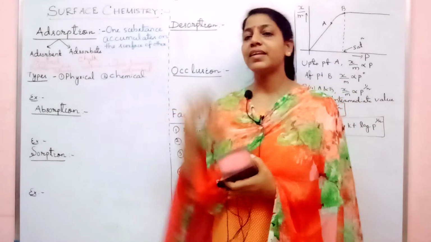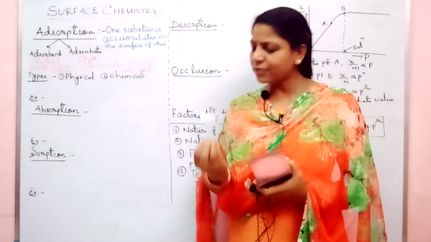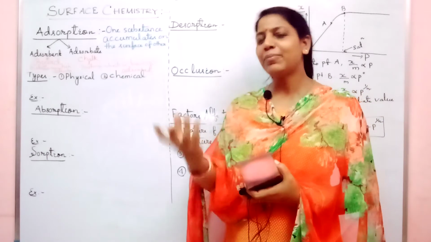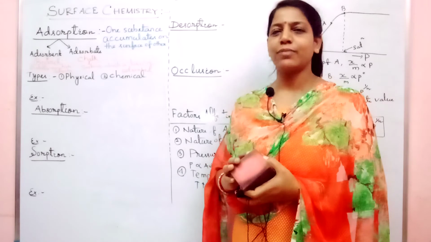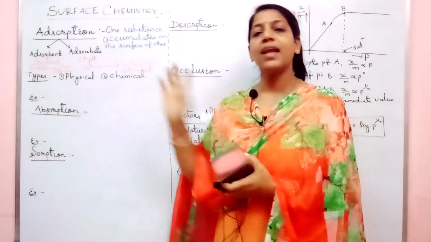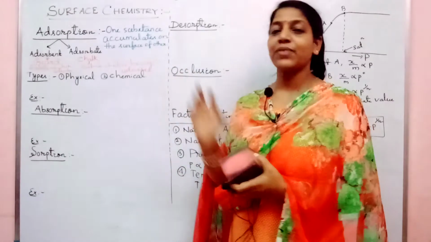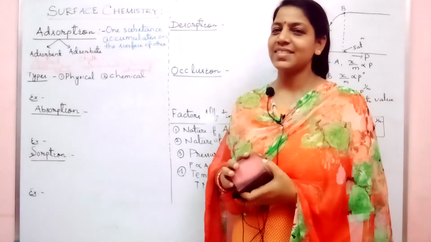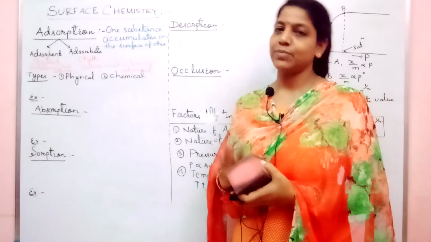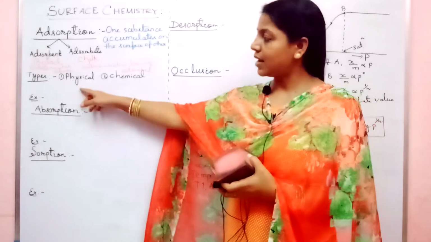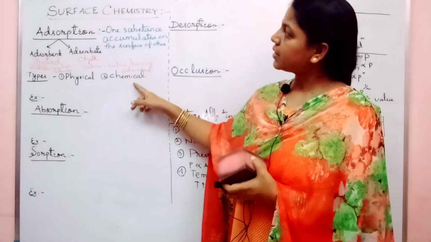Now as physical adsorption happens, if you give a little bit of heat, what will happen? They will break. Again they will come back to their normal form. So hence your physical adsorption is reversible, whereas in case of chemical adsorption, it is non-reversible, or you can say it is irreversible.